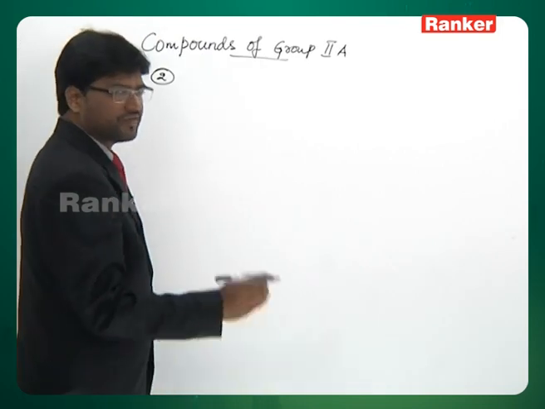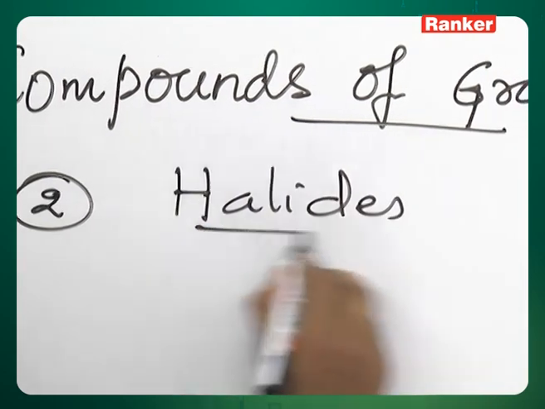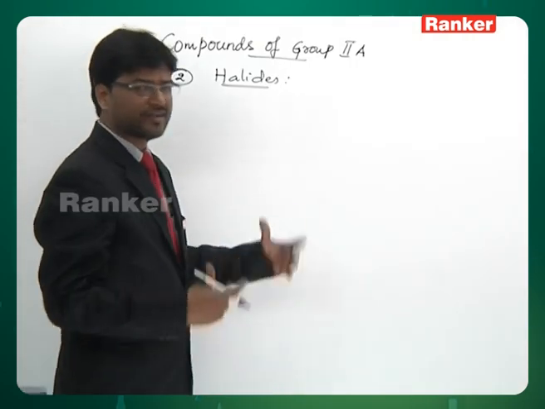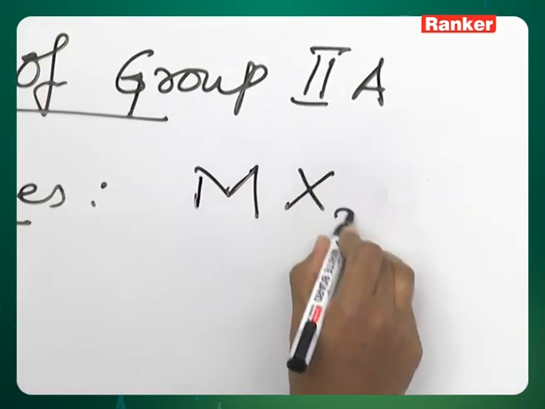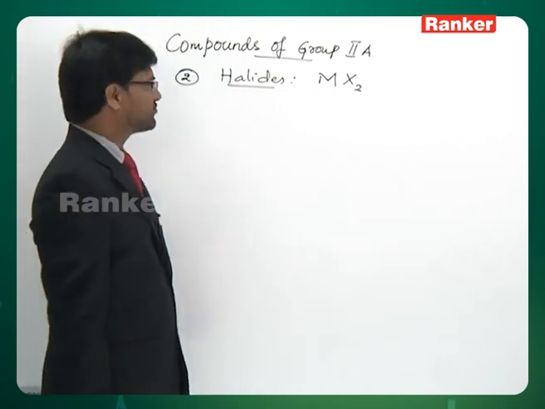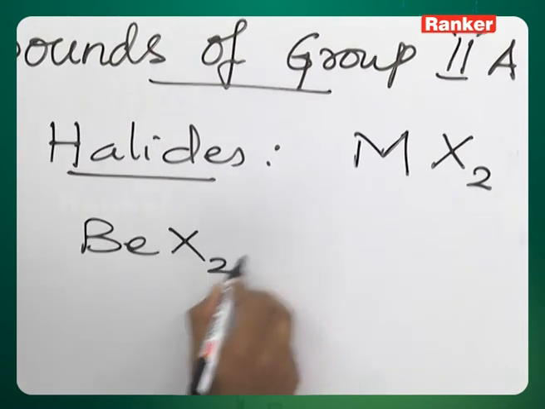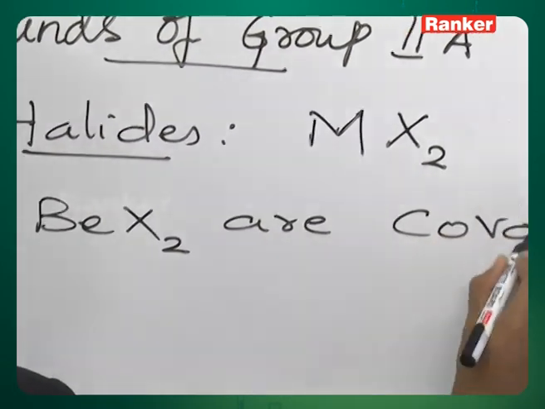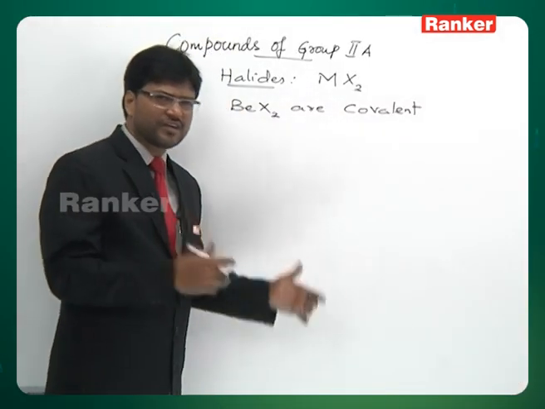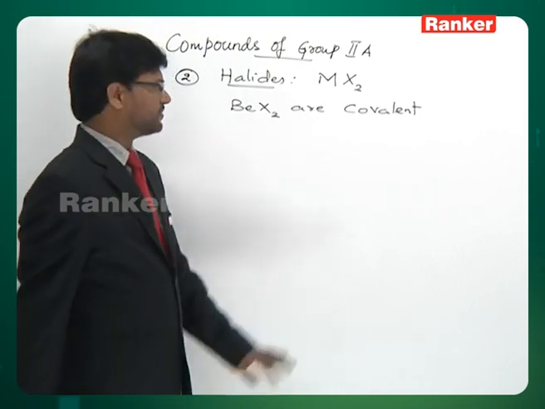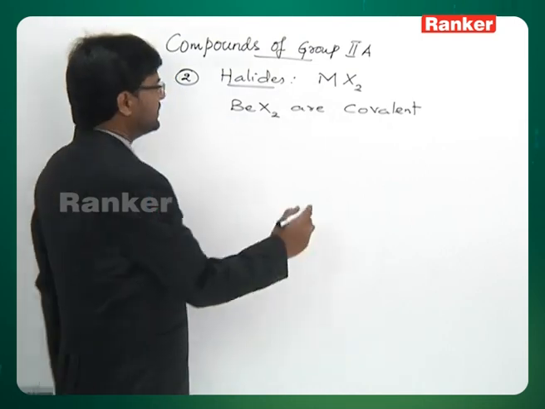The next class of compounds we are going to learn are halides of 2A group. Halides are binary compounds of alkaline earth metals with halogens. So this is the general formula of an alkaline earth metal halide, MX2. Here remember, beryllium halides are covalent. The covalent nature arises due to high polarizing power of Be2+, and because of their covalent nature, they exist as molecules and they are electron deficient molecules.